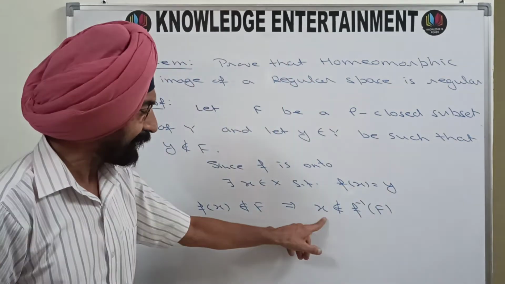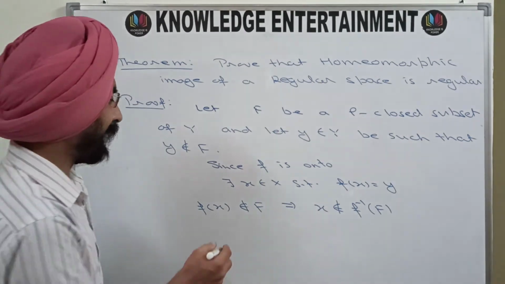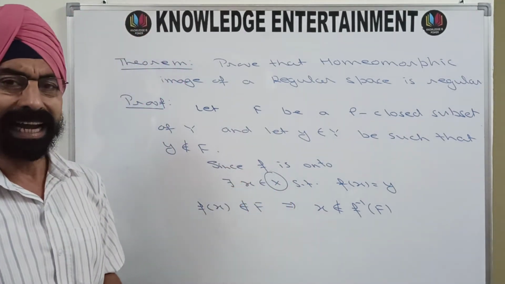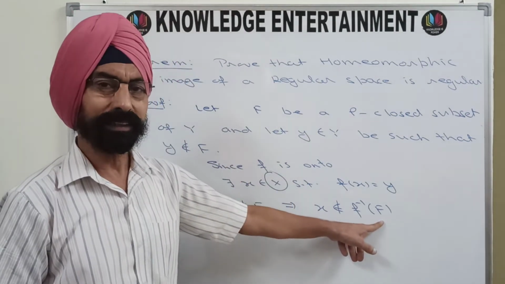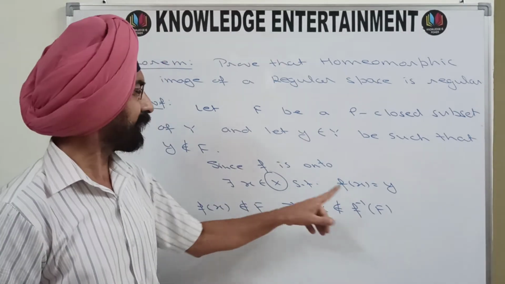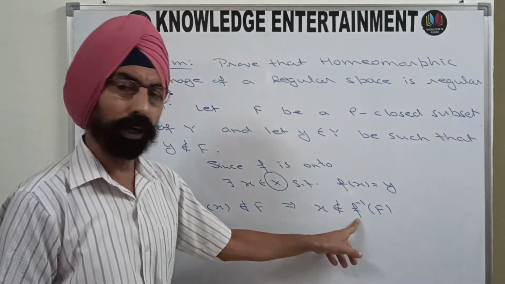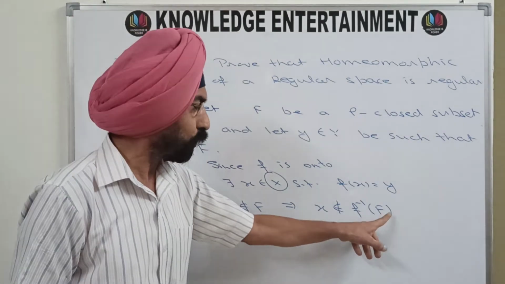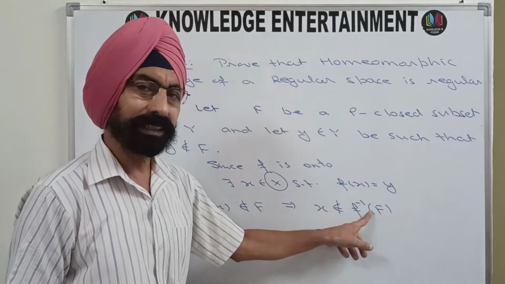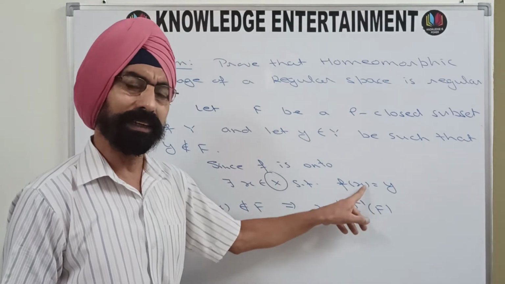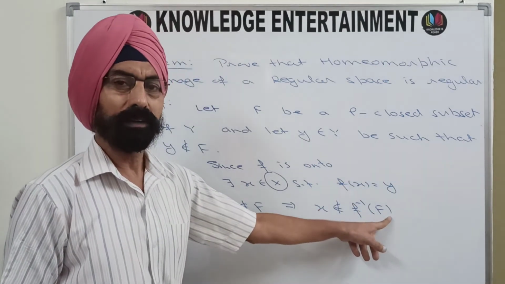Now x is a point of X, and F is a closed set. The map f is continuous, and you know that the continuous inverse image of a closed set is closed.